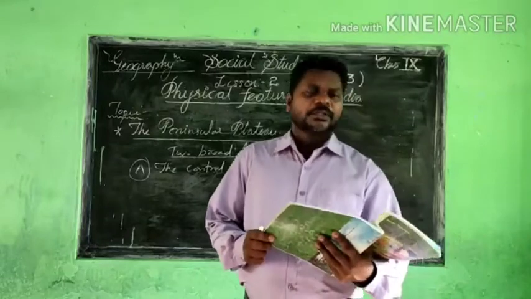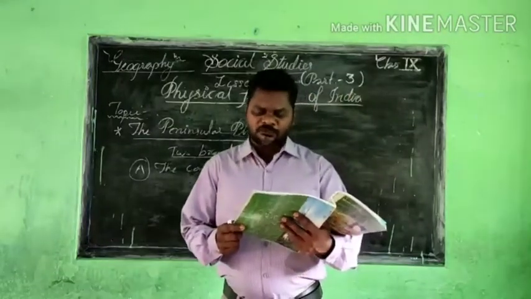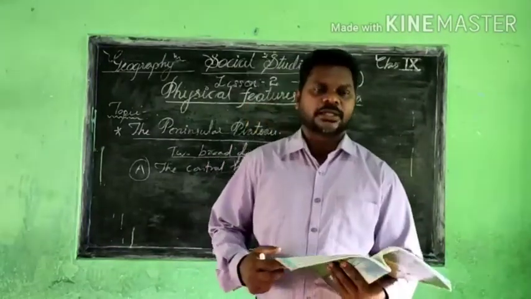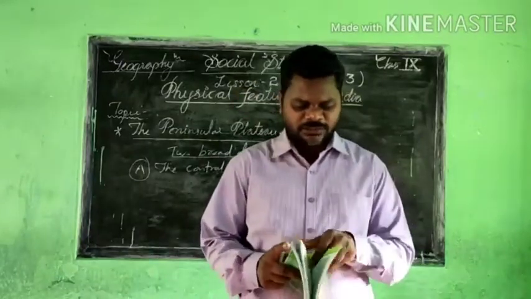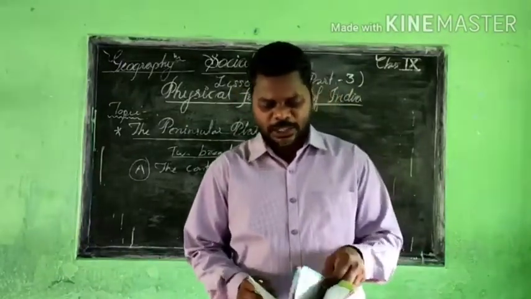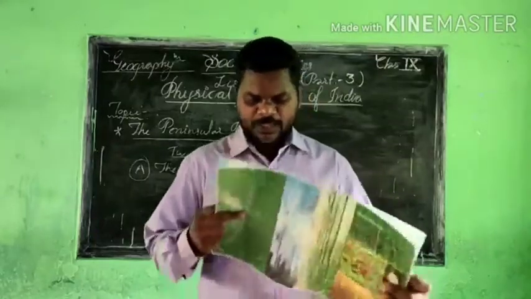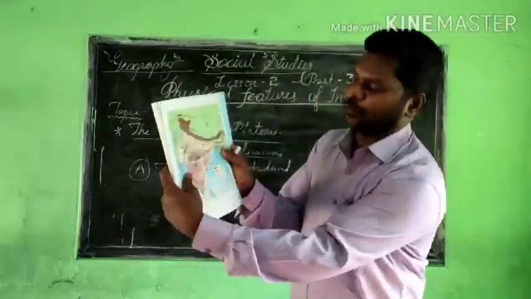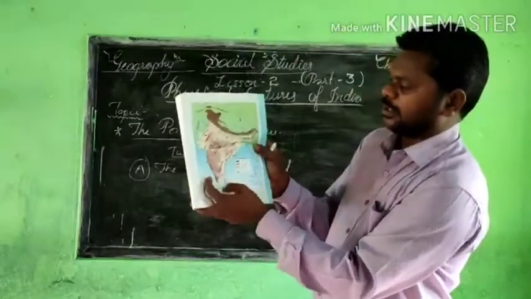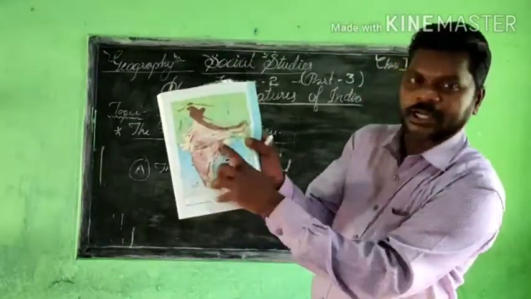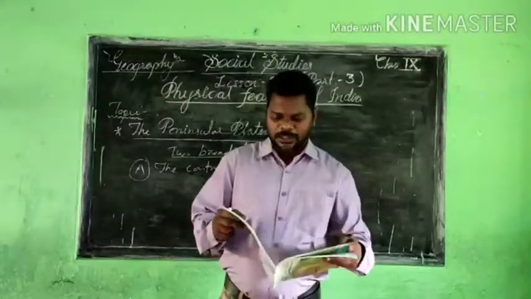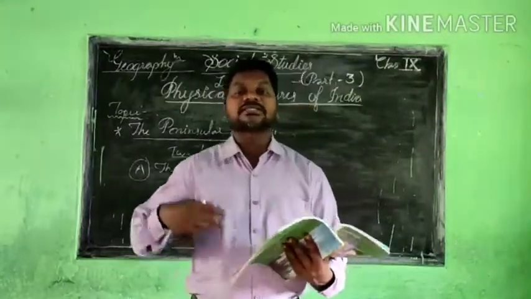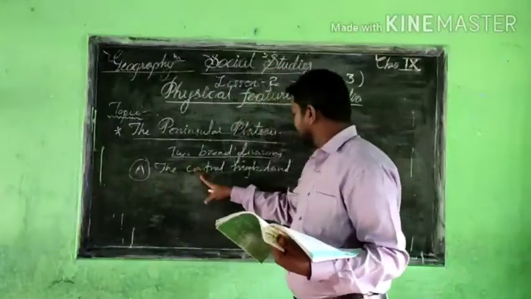Now, the Chota Nagpur Plateau marks the further eastward extension. In the textbook it is very clearly mentioned, so you see, this is the Chota Nagpur Plateau. You go through these books. From the Chota Nagpur Plateau also we can see the extension of the Central Highlands.